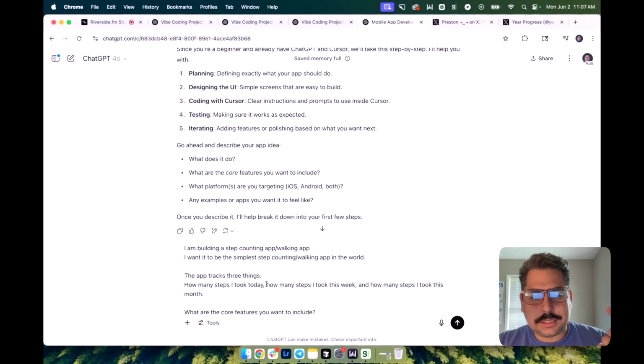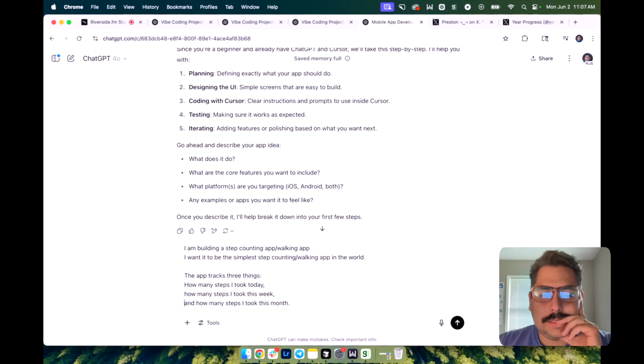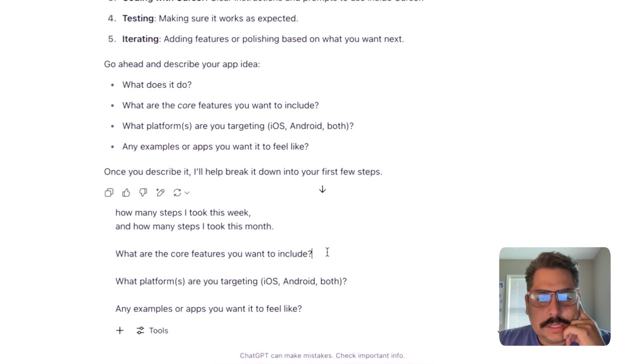And in case you're wondering what I'm doing here, I'm using a tool called Whisperflow. It's so much easier just to speak, in my opinion. And so instead of having to type all this out, free trick there. Okay, what core features do you want to include?